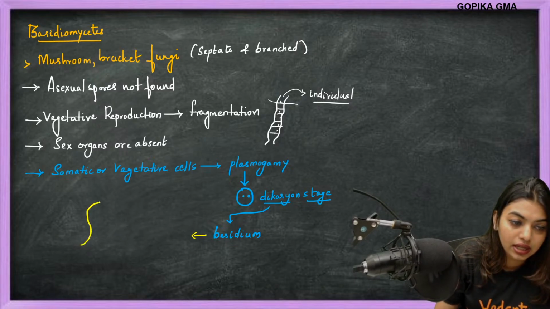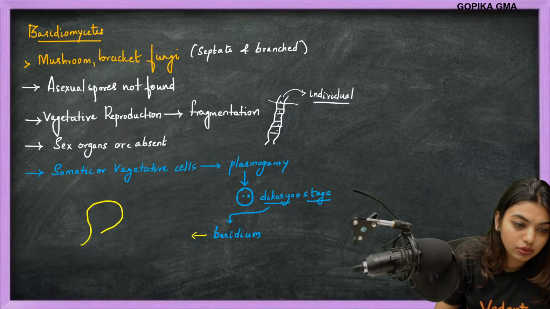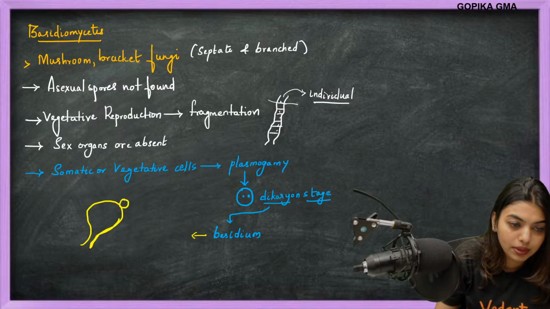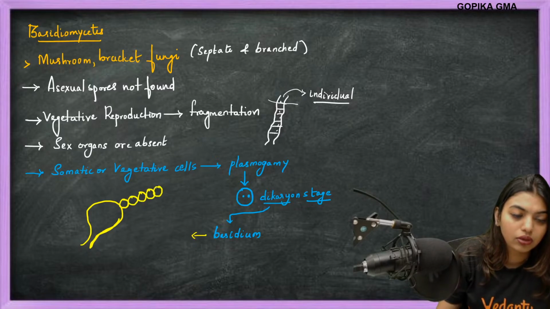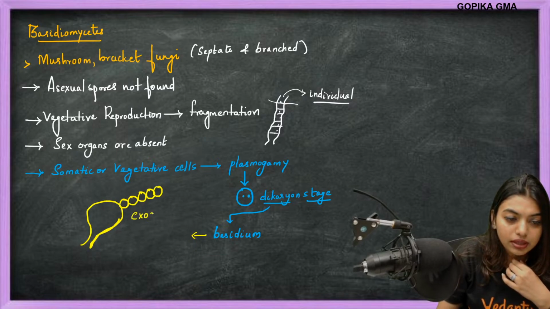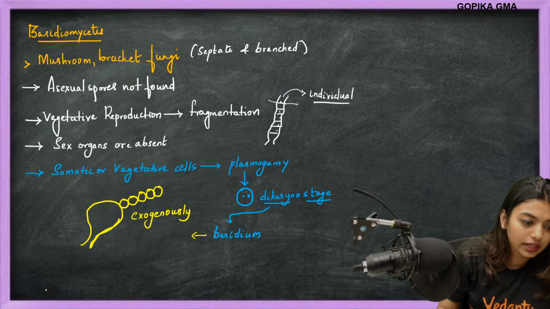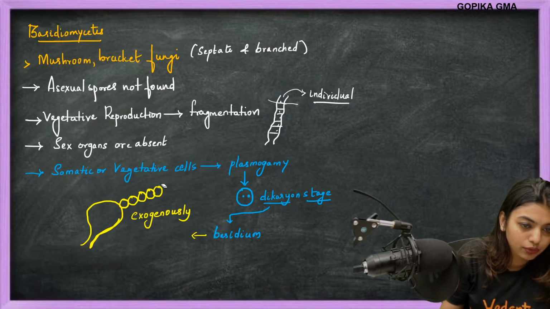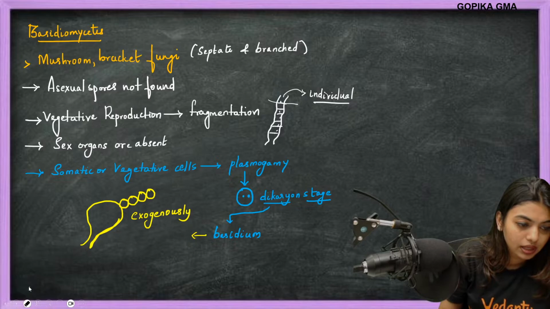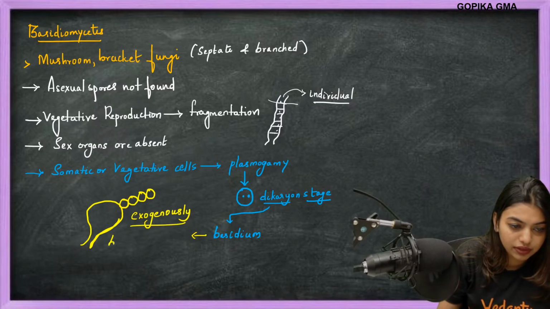So let's say this is how the basidium looks. On the top, exogenously it will be growing. I will erase one because there are only 4. Basidium, exogenously growing, giving rise to basidiospores.